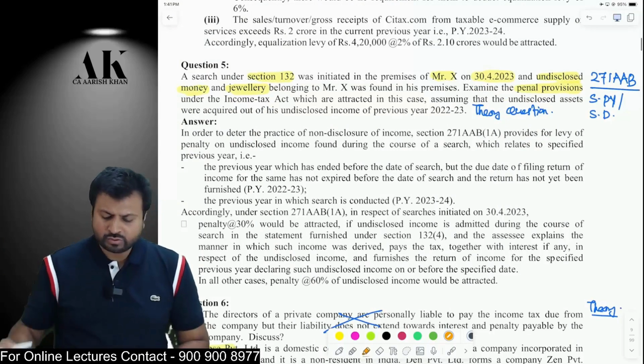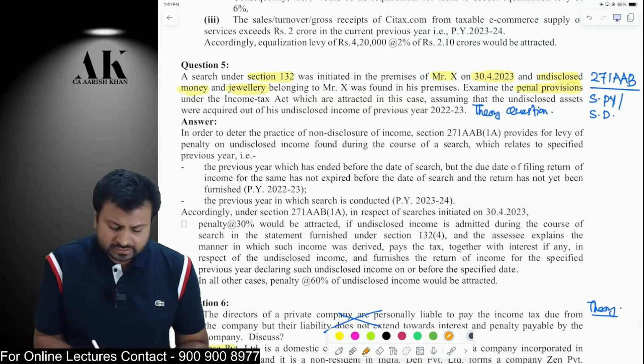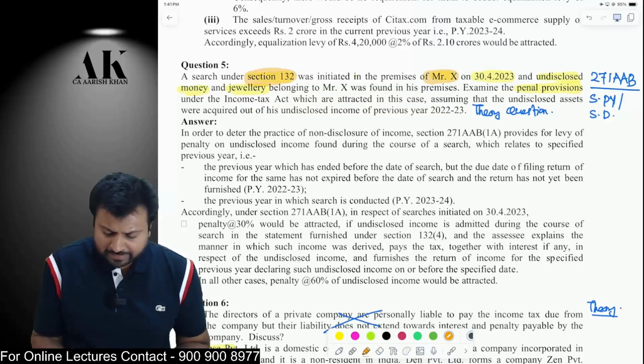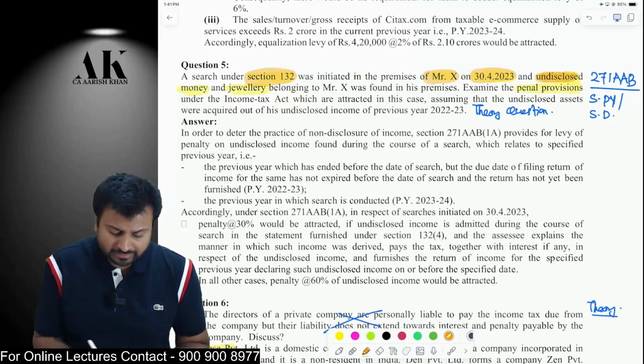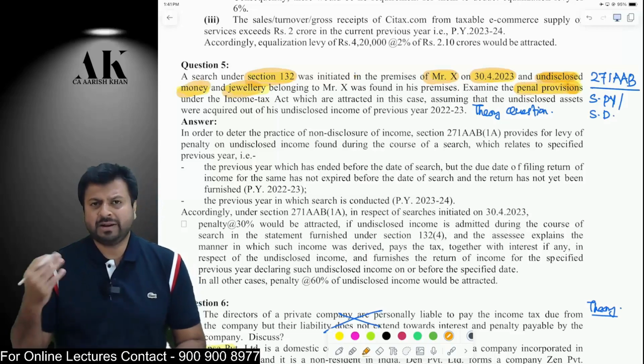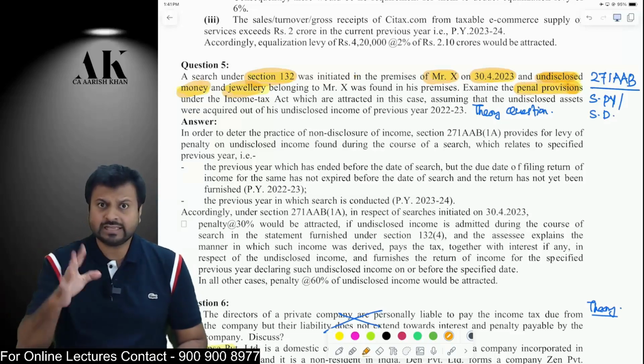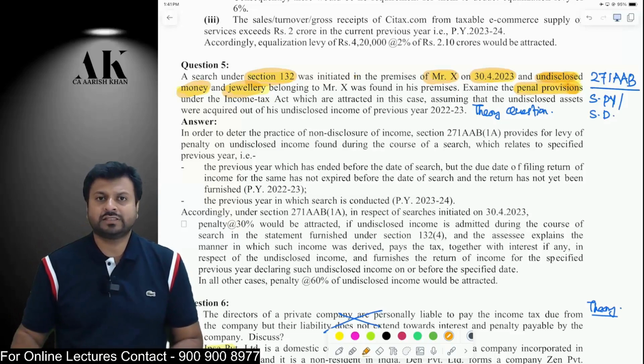Okay. Now, the next question is again a theory question. There was a search conducted under section 132 in the premise of Mr. X on 30th of April 2023, and the officer found some undisclosed money, undisclosed jewelry. Now, we are asked that whether any penalty will be imposed on the assessee. The answer is yes. There is a specific penalty for search and seizure, if you remember, under section 271AAB.